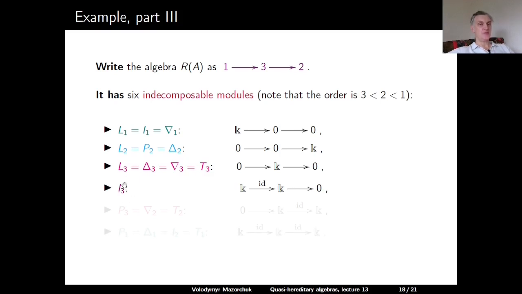We have the injective module I3, which is concentrated at the vertices 1 and 3 with the identity between them. We have the projective module P3, which is concentrated at the vertices 3 and 2 with the identity between them, and it coincides with nabla 2 and with T2. And finally, we have the three-dimensional indecomposable module, which is concentrated at all vertices, and this module is P1, delta 1, I2, and T1 at the same time.